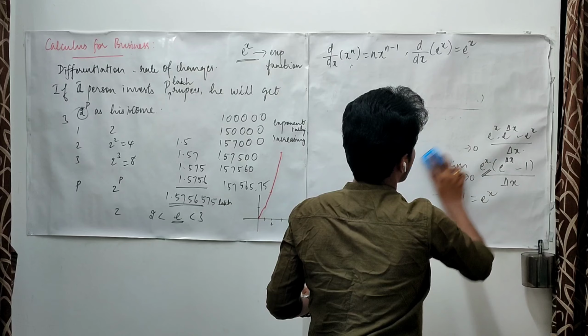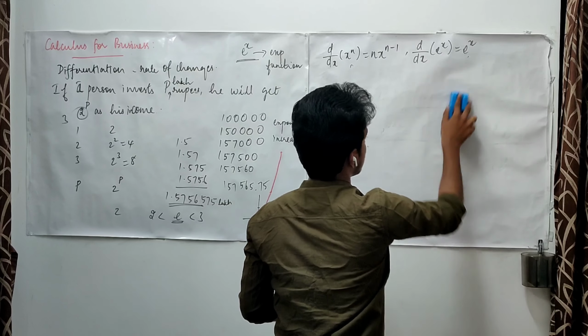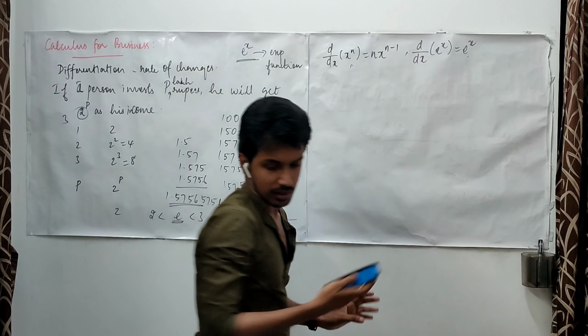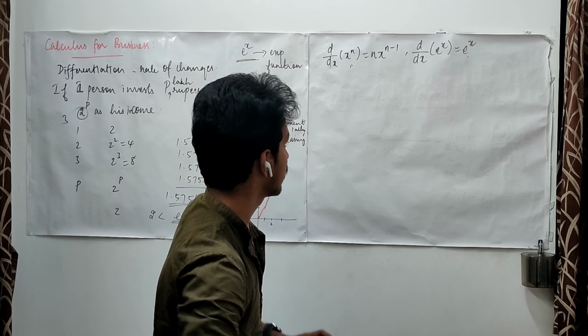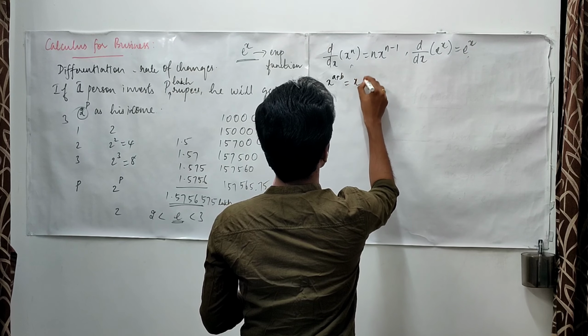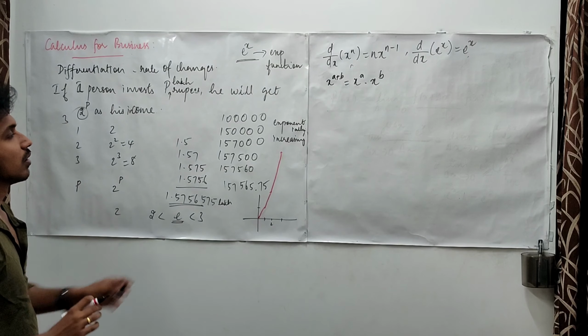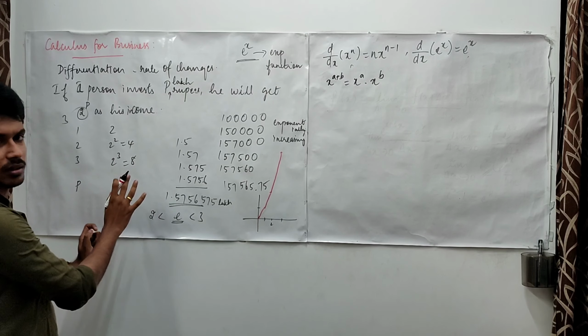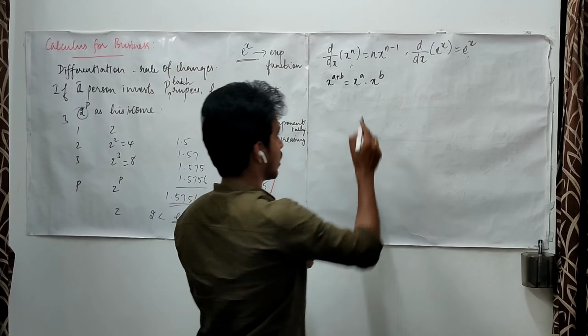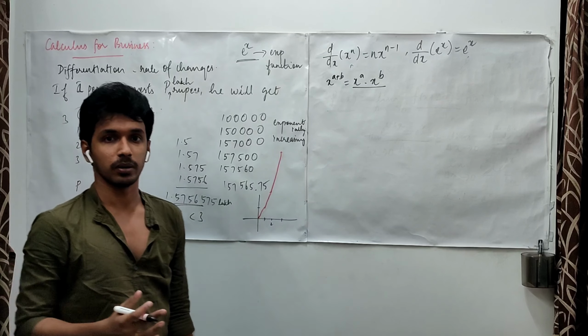Here I have written that x power a plus b equals x power a times x power b, right? So let me do it again. x power a plus b may be written as x power a into x power b. I have to make a product of these two quantities, and I am getting this to be exactly equal to x power a plus b.